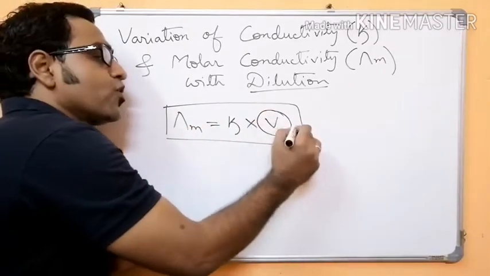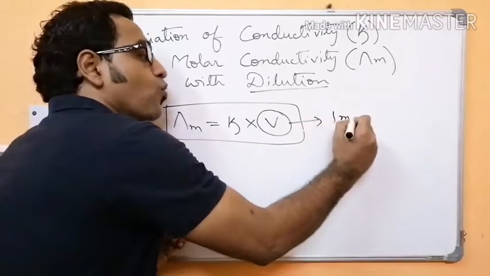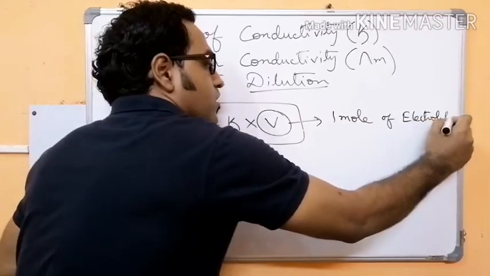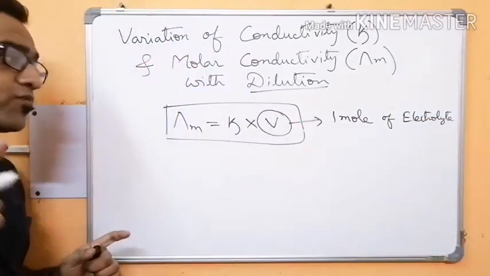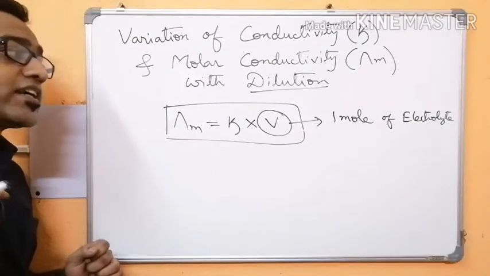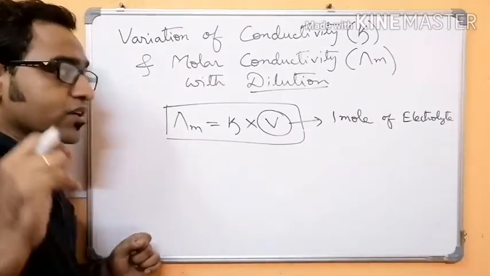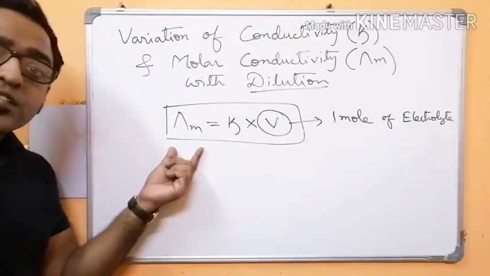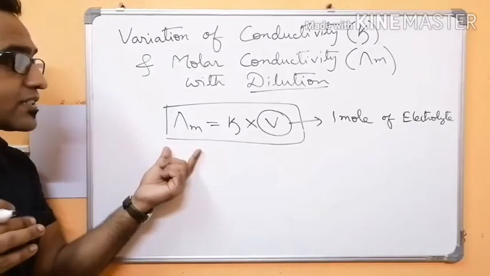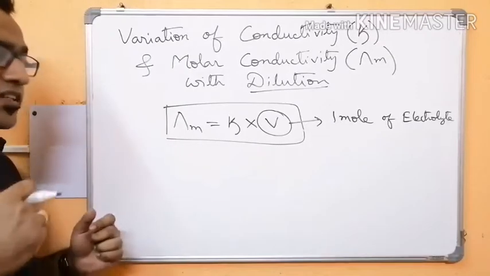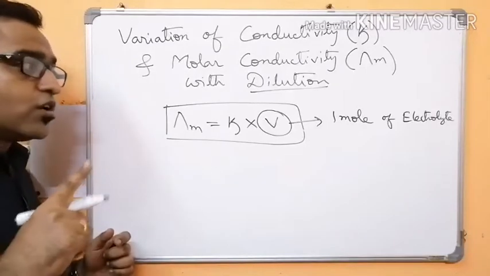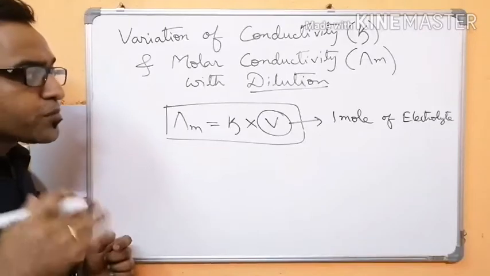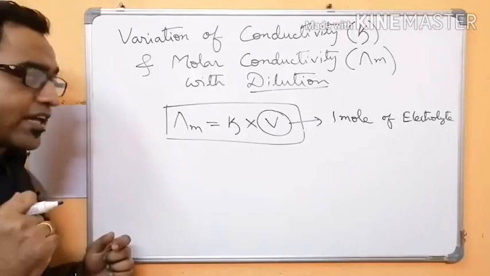Now this V, volume, is the volume which contains 1 mole of the electrolyte. Remember once again, it is the volume which contains 1 mole of the electrolyte, because the definition of molar conductivity is the conducting power of all the ions produced by dissolving 1 mole of the electrolyte.